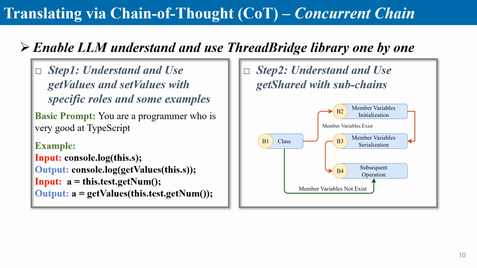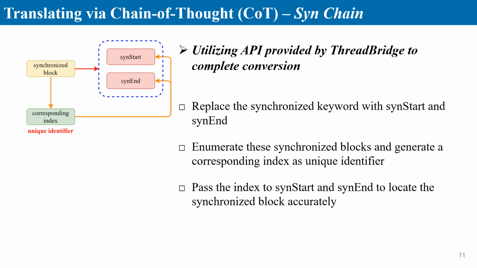Additional subchains help retrieve necessary constructor information. Despite our efforts, the LLM may still misuse these functions, so we enhance the robustness of the ThreadBridge library to tolerate common misuse cases.